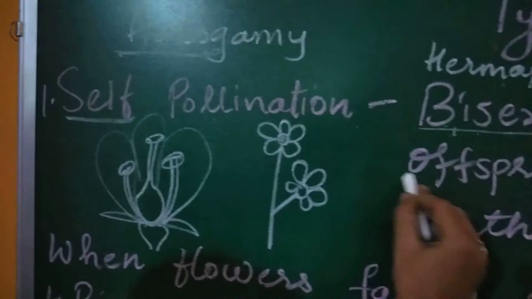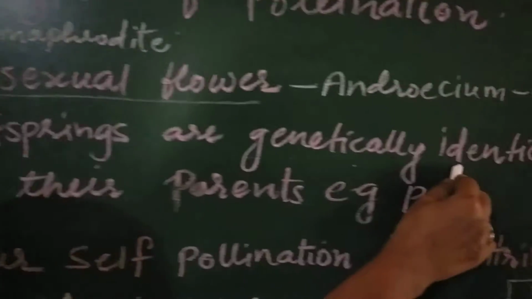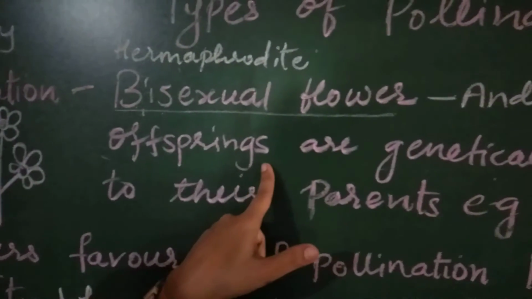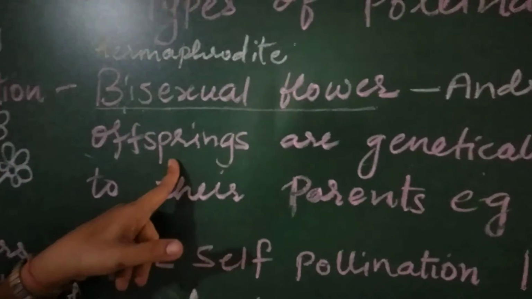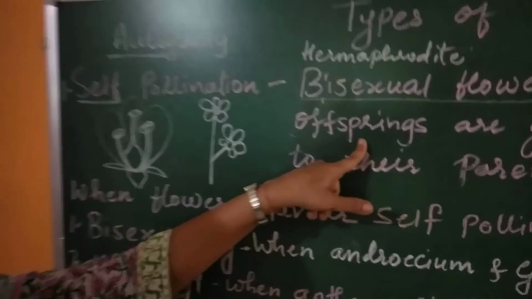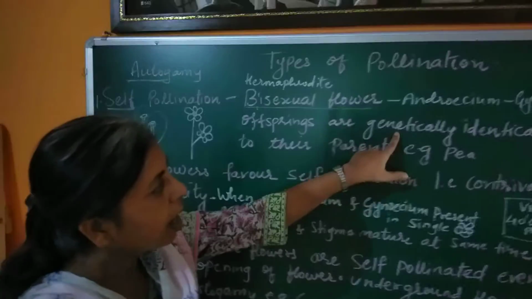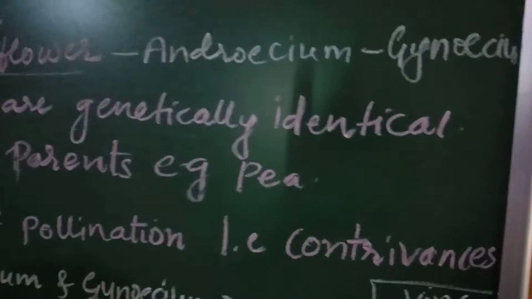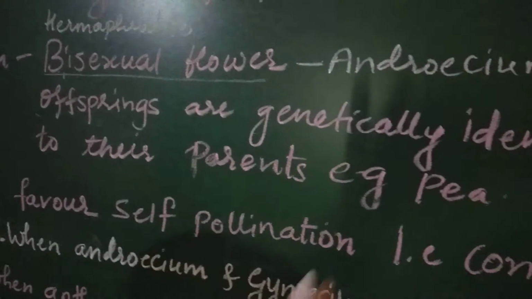Then the offsprings are genetically identical to each other. In self-pollinated flowers, the plants which are obtained by self-pollination are genetically identical or similar to their parents. Example is pea.